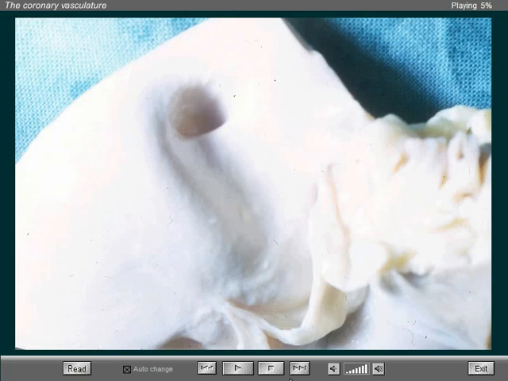The single origin of a coronary artery can occur when there is either a single orifice, as in this anatomical specimen, or sometimes one of the coronary arteries arises from the other one. For example, there can be an aberrant right coronary artery arising from the proximal LAD. It is interesting that the course of the coronary artery can be in front or behind the pulmonary trunk. In either situation, there can be compression of the vessel, and myocardial ischemia can result.